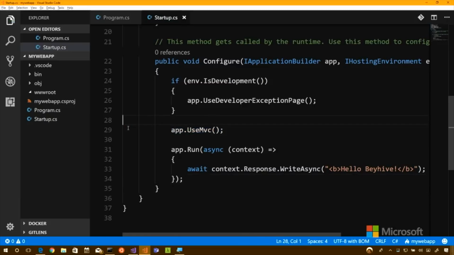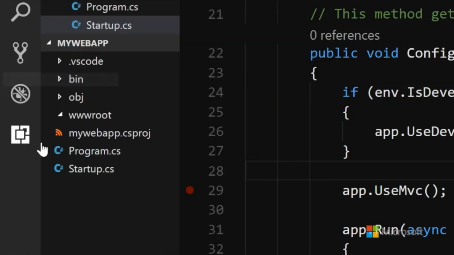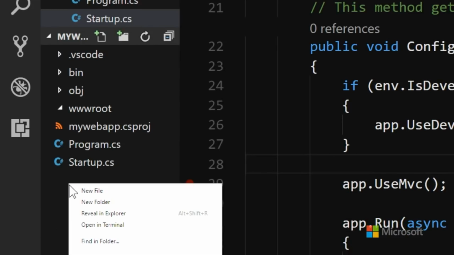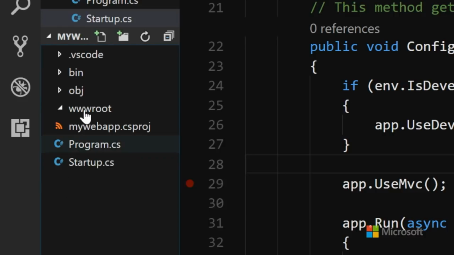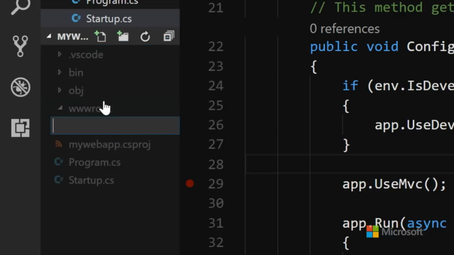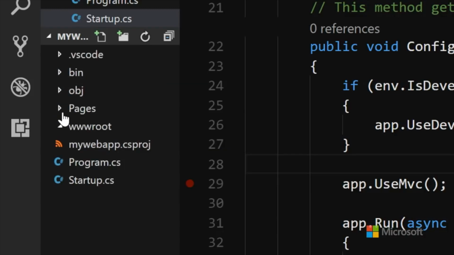Okay. So first thing I want to do is add a new folder. All right. Yep. So I'm over here in Visual Studio Code, and I can right-click and say New Folder, or I can click these buttons. I'm going to right-click and say New Folder because I have found that depending on what's currently clicked on, when you say New Folder, you might end up somewhere else. It can sometimes be like one folder down. So you just got to watch out for that. So I'm confirming that my Pages folder is at the same level and not accidentally in bin or somewhere else. So it can be a little confusing. All right, so I have a Pages folder.